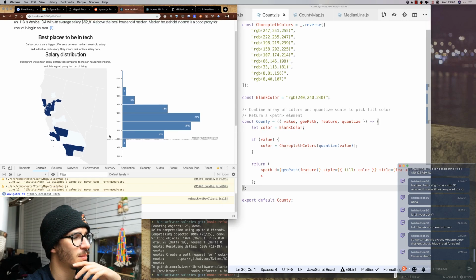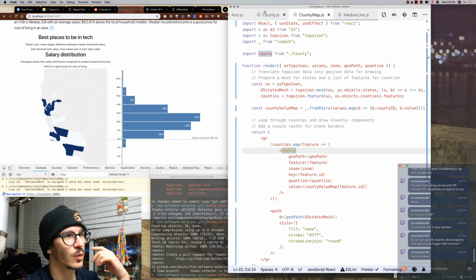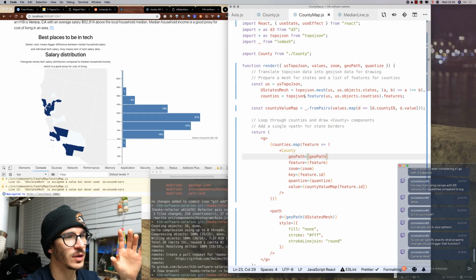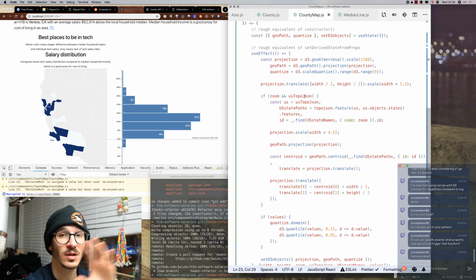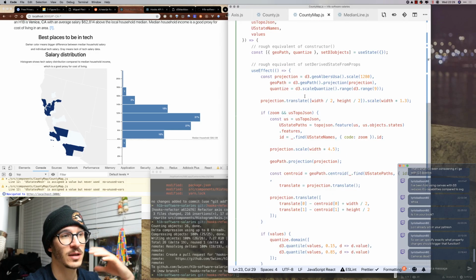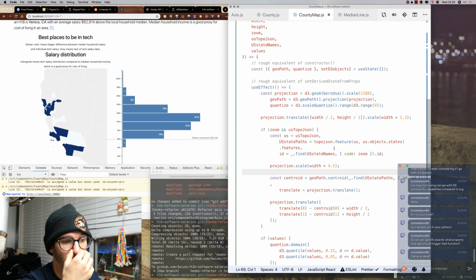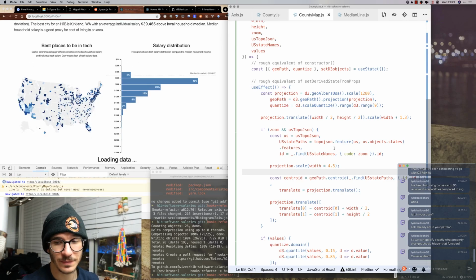So now we have a map that zooms correctly. Basically what we did was create a new render method that renders stuff. Then we took everything from get derived state from props and moved it into, what's it called? Into a new thing. Wow, I am being very eloquent today.